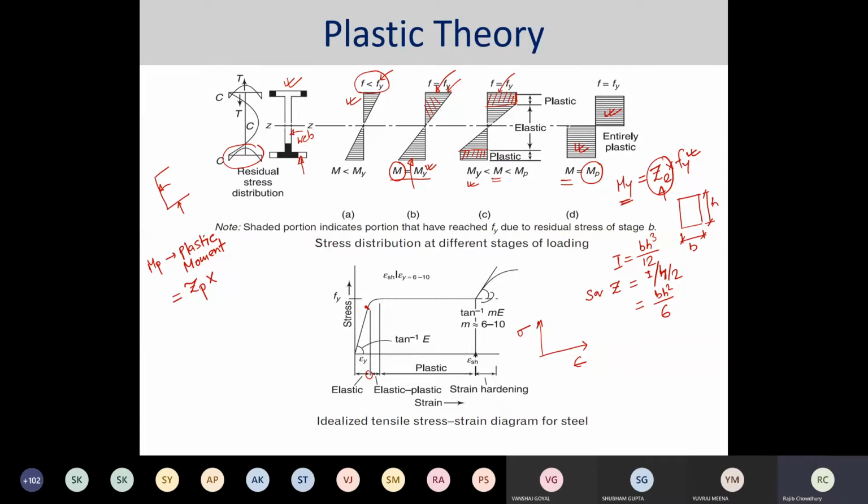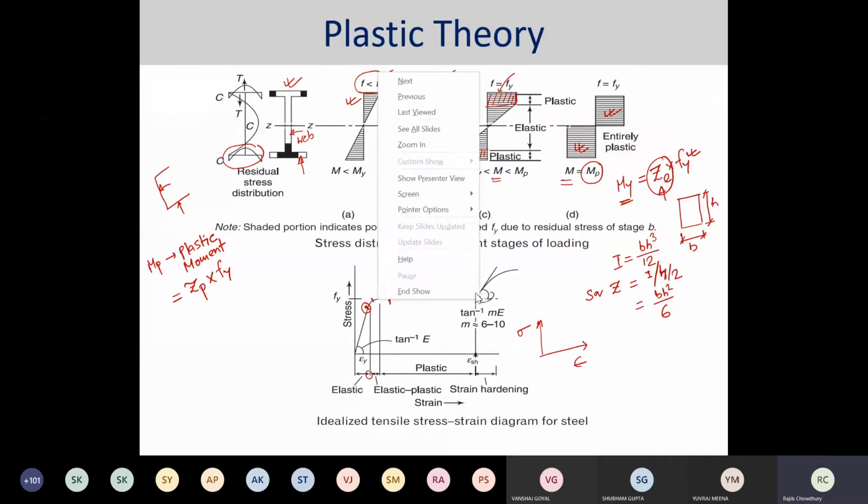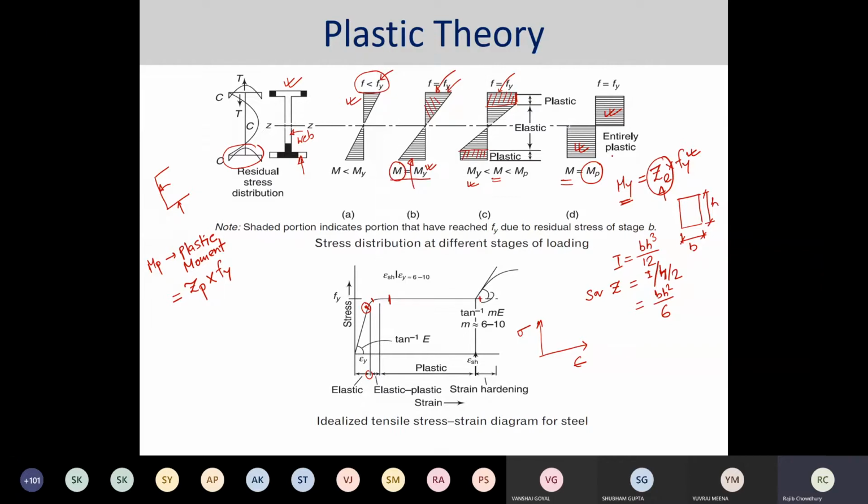What could be the stress value over here? Here again, you can consider the stress value is Fy, because what would happen after reaching this yield point? Let's say this is my Fy. There are very small variations over there, but if we reach over here, then we are getting completely the Mp value. But if you are here, then perhaps this particular situation occurs.